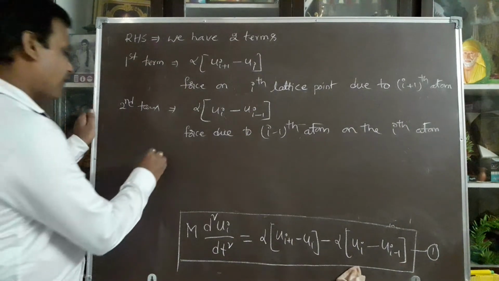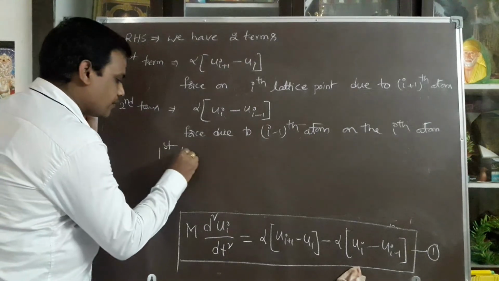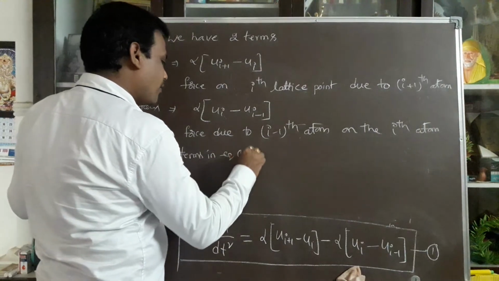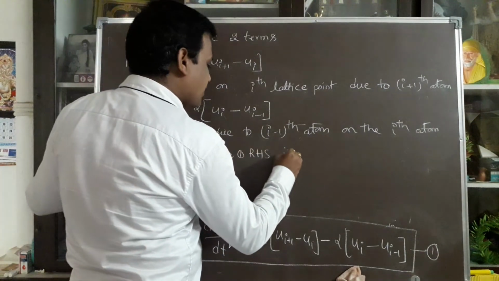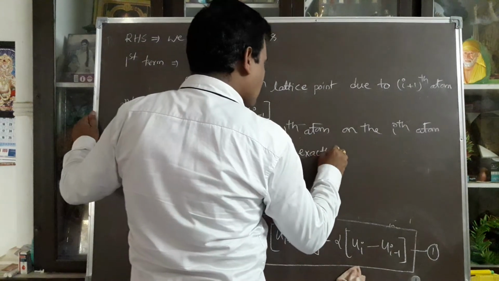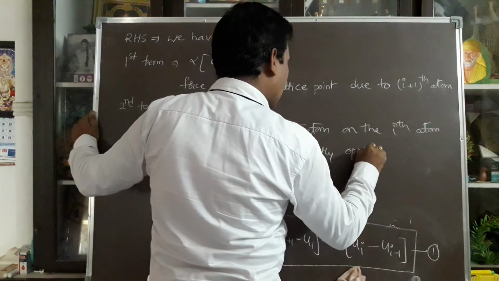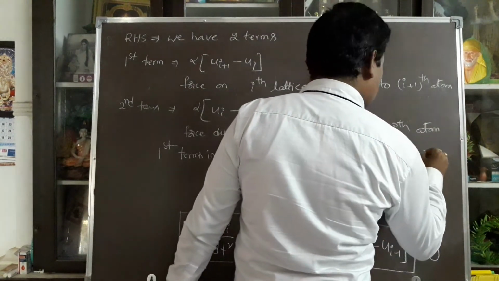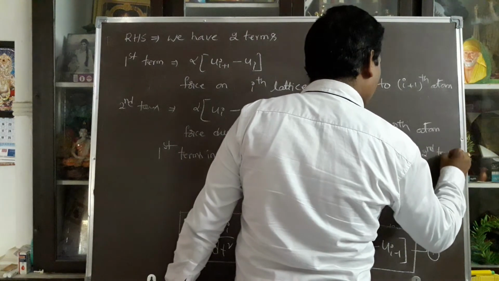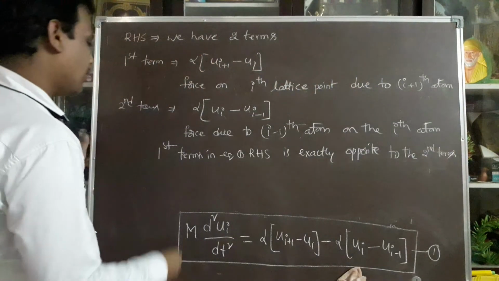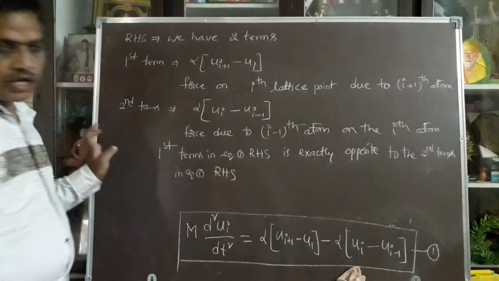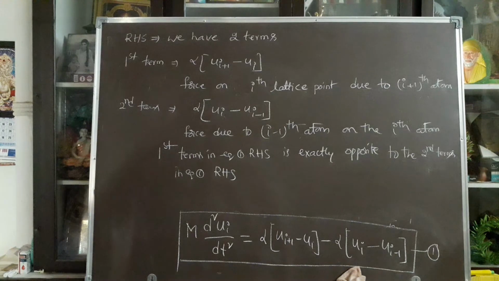So the first term of the right hand side in equation 1 is exactly opposite to the second term of the right hand side in equation 1. The first and second terms of the right hand side will always be opposite to each other.